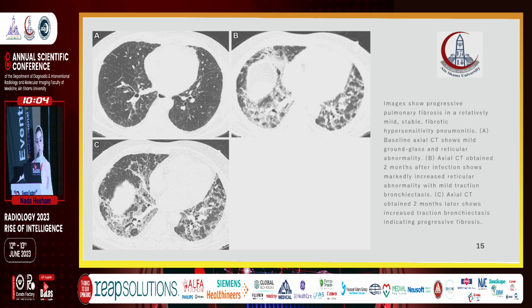Image A is the baseline CT, showing mild ground glass opacities and a reticular appearance. Image B, taken 2 months after the infection, shows a marked increase in the reticular abnormality with mild traction bronchiectasis. Image C, taken 2 months later, shows an increase in the traction bronchiectasis. So this patient had progressive fibrosis.